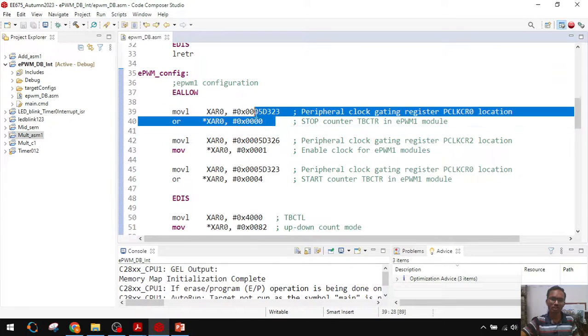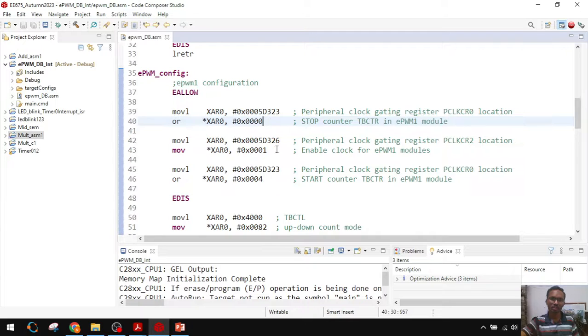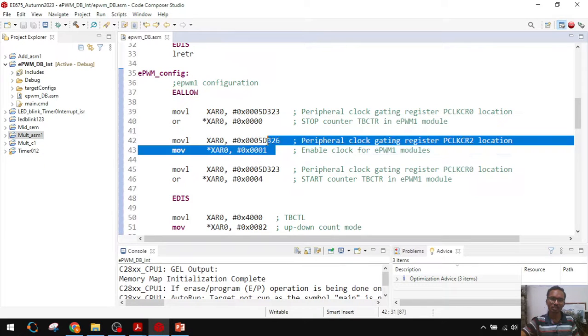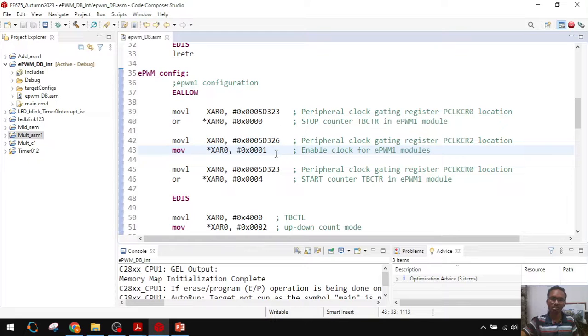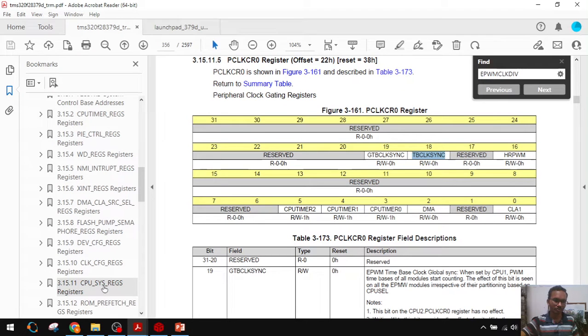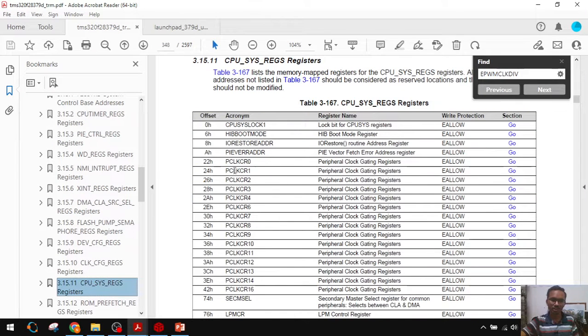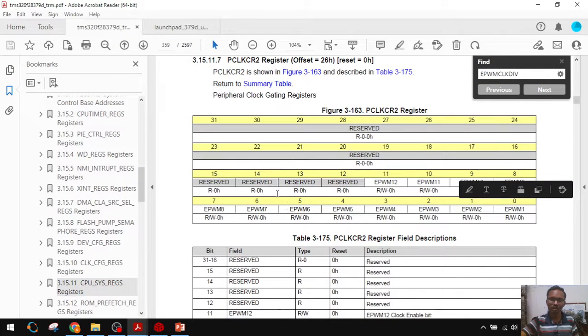Okay, I have stopped the time base counter, and now I have to enable the clock to the ePWM module 1. I am using right now only ePWM 1 out of 6 modules. We are using the first module, ePWM 1. For that go to the CPU system clock registers. Here peripheral clock register 2, go here, and here we have to enable the clock gating for this ePWM 1.